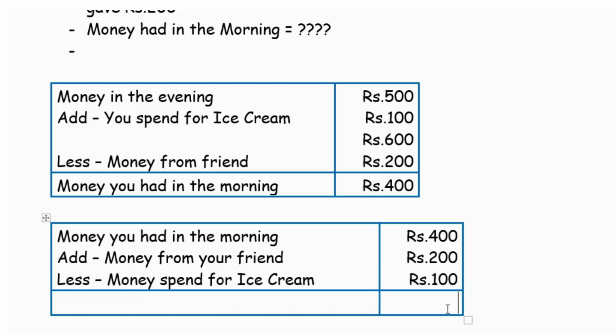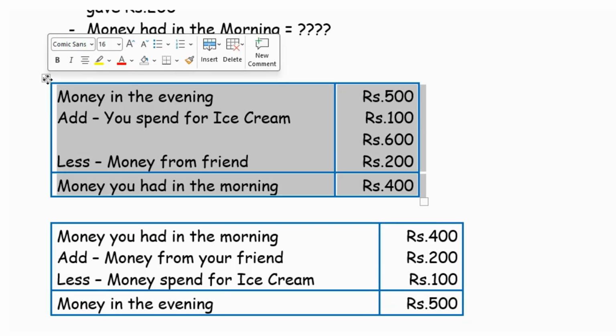So 600 minus 100, you arrive at rupees 500. This is the money you had in the evening. So in the morning you had 400 and you arrived at 500 in the evening. In both the situations, the calculation value is the same.